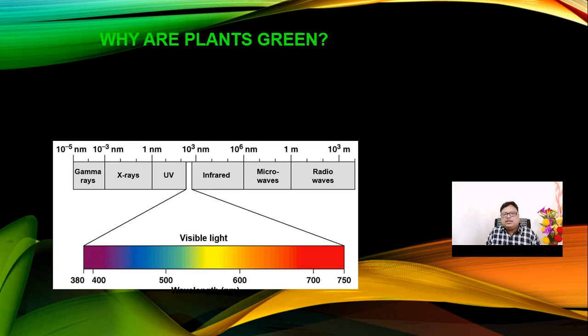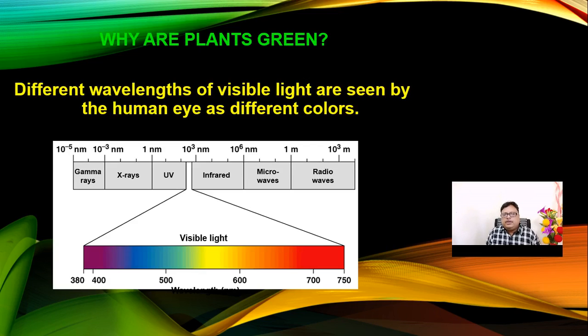Then why do these plants look green? We know that when the sun's radiation reaches the earth, it gives different types of radiations.